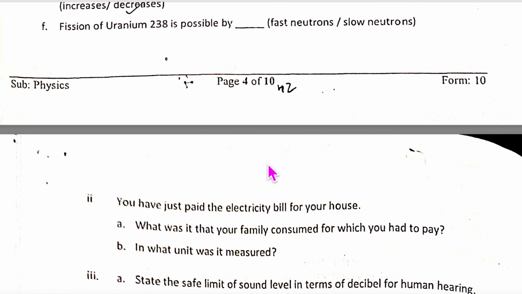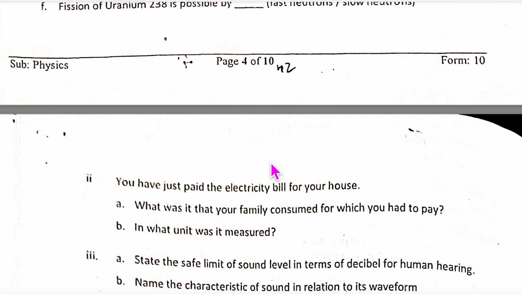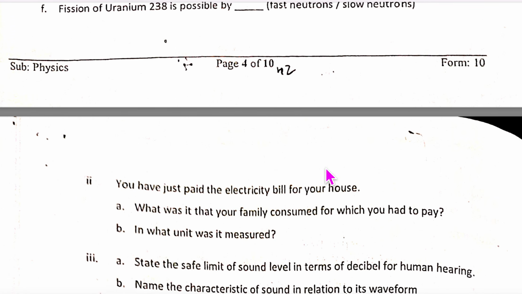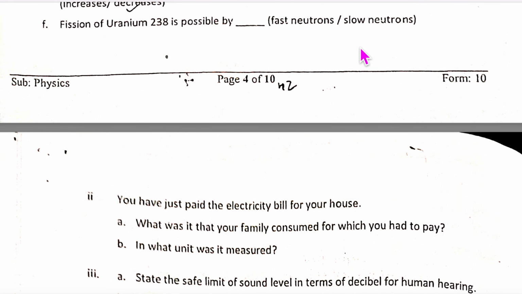Fission of this is possible by slow neutron. What will happen if there is a fast neutron? It will go through and through the nucleus. Nothing is going to happen. The slow neutron has to be absorbed by the nucleus, causing the imbalance of protons and neutrons.